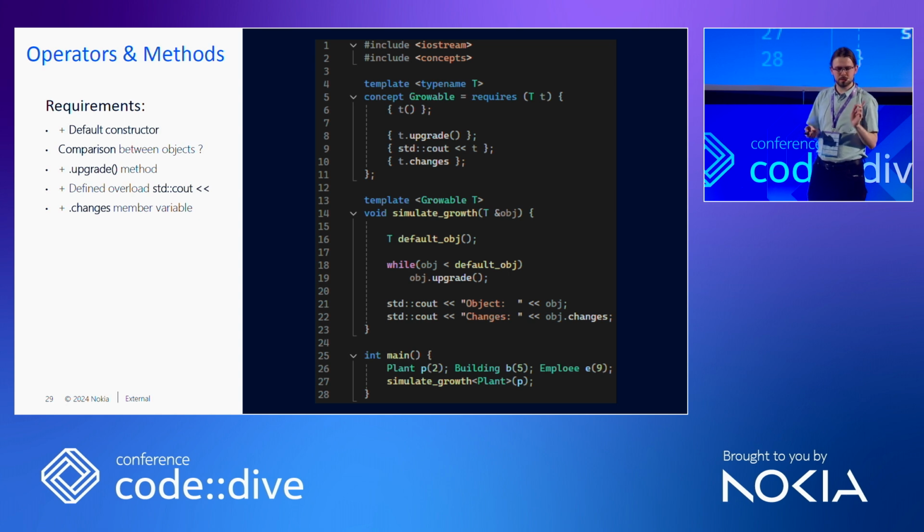But there's one thing more. The comparison needs to be between two objects, not two operators. So we just add another one. And instead of t more than t, which is also okay, we just switch it to t less than q or more than q, because it's just a bit safer.